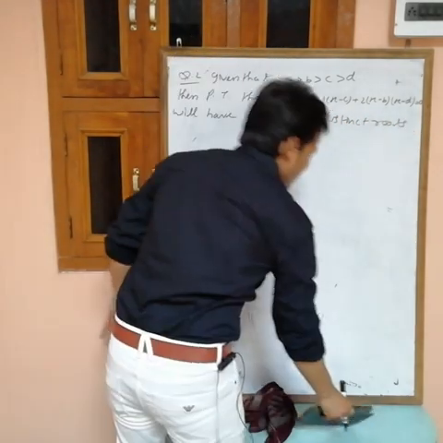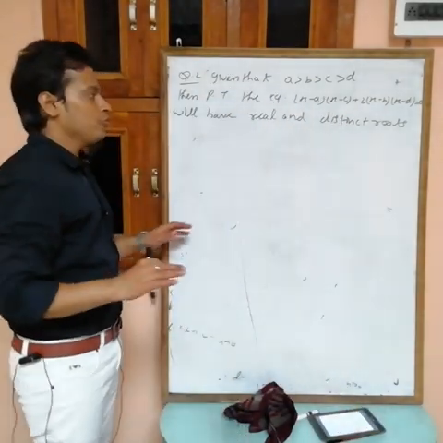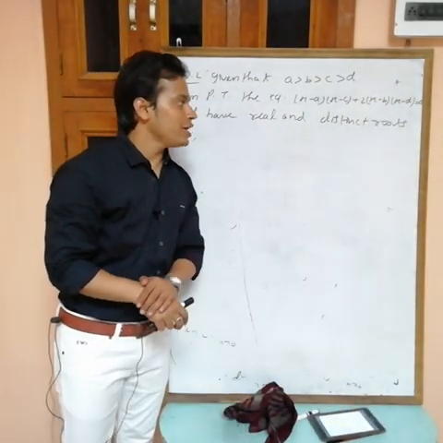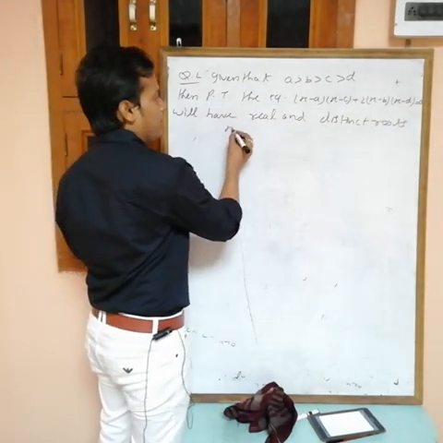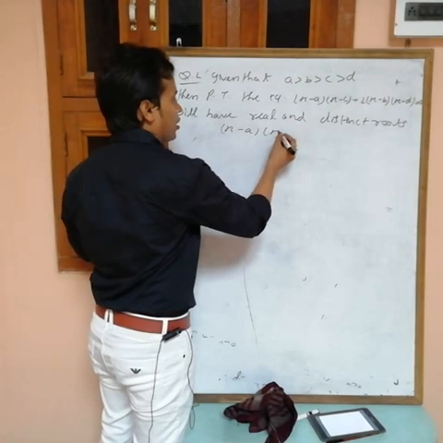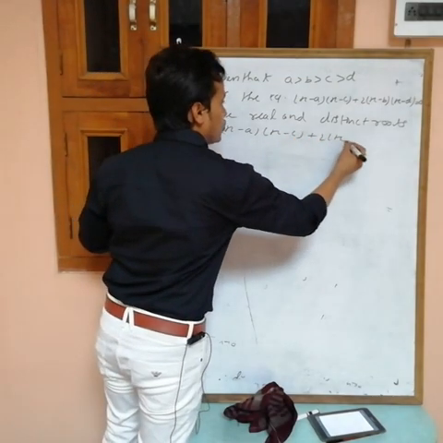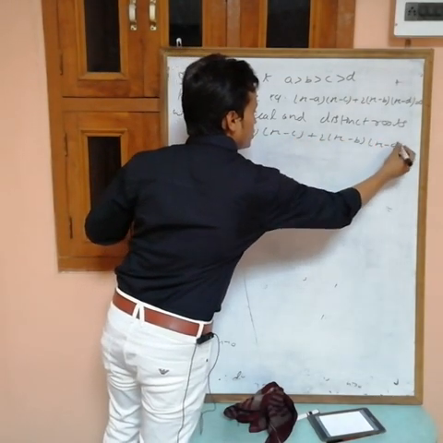Actually there is no need to find the roots. We want to prove that this equation has real and distinct roots. The equation is (x - a)(x - c) + 2(x - b)(x - d) = 0.